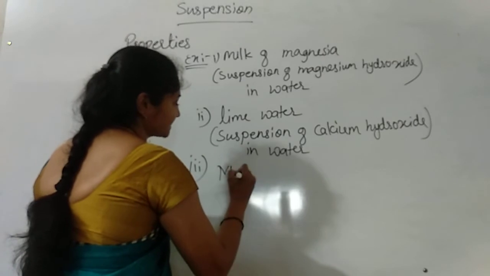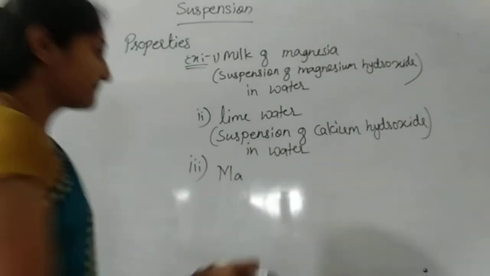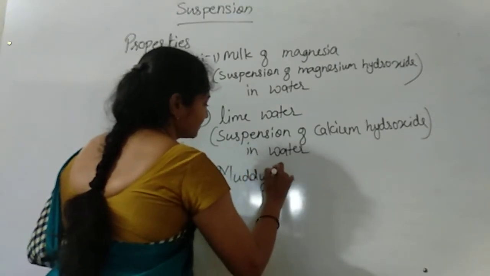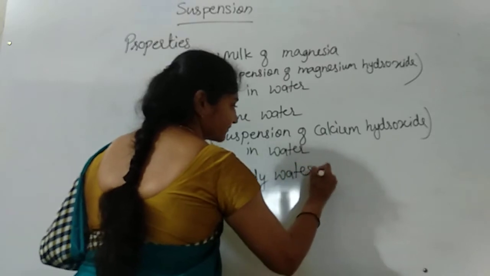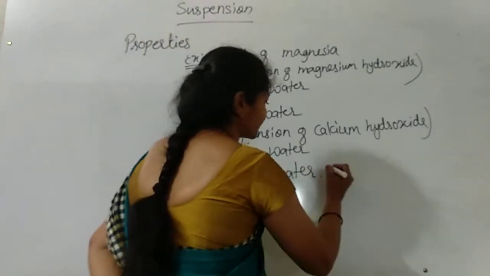Before, I took the example of muddy water, where the particles settle down. So a suspension is a substance in water or some other liquid.